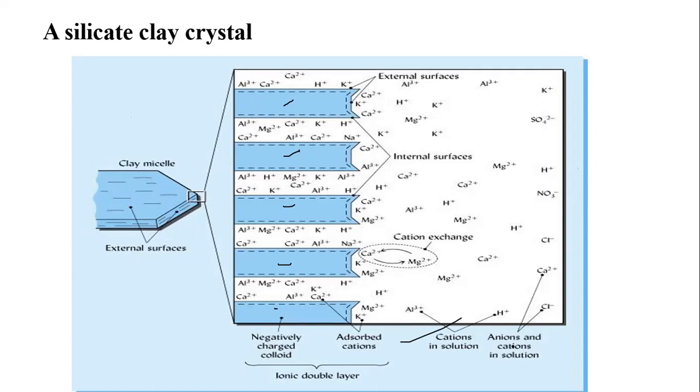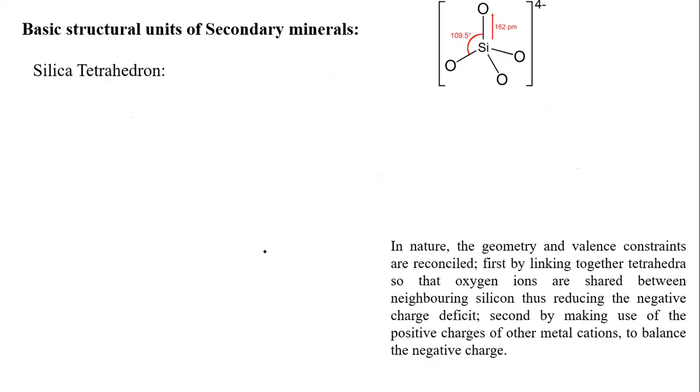Okay, students, I hope you have got this slide. Coming to the next one, the basic structural unit of secondary clay minerals. Secondary clay minerals especially play a major role compared to primary and accessory minerals. Primary minerals are the original minerals present in the rock, and the secondary minerals are derived from these primary minerals. Accessory minerals have a very small role, present in very small amounts.